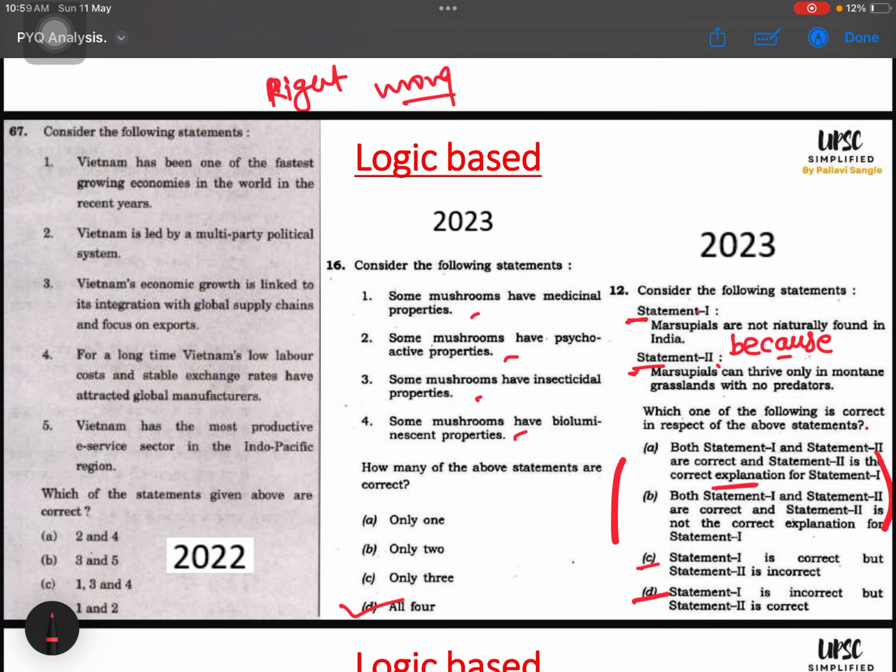But whenever there are statements 1 and 2, you add this word because and you try to read statement 1, then add because, then statement 2. If 1 and 2 are going in sync with the word because, and both are correct, then the answer is A, right? If both are correct but adding because is not making them in sync, then the answer is B. Are you getting this? You try this in other questions and you will see the difference. Many students are confused in this statement based question, so I thought of adding this also.